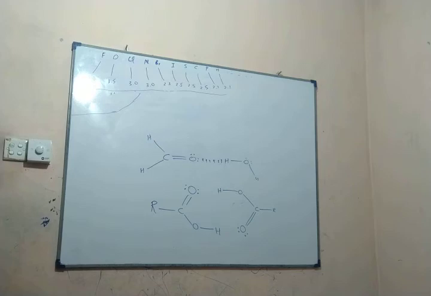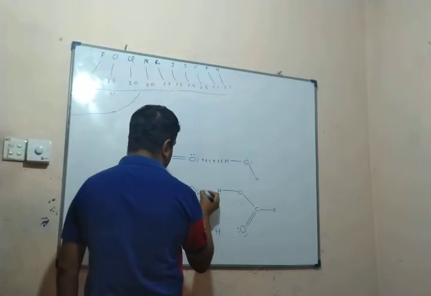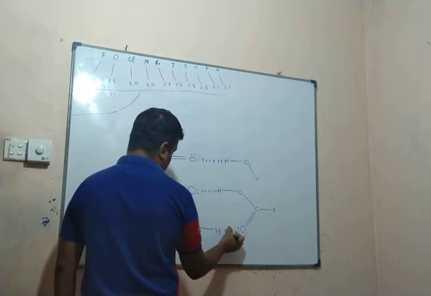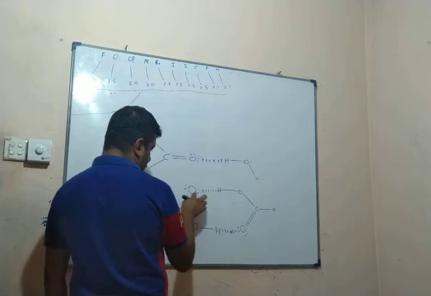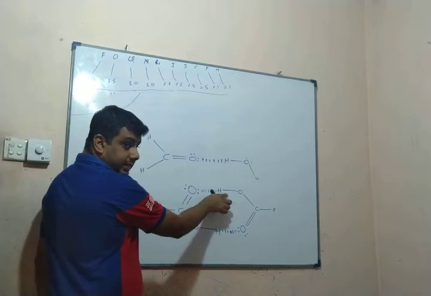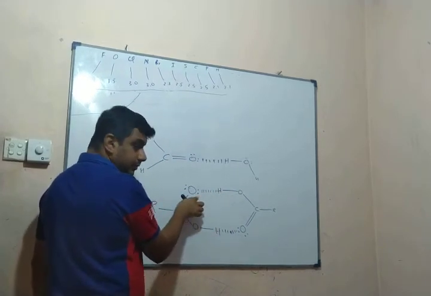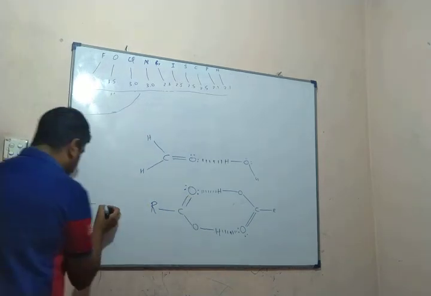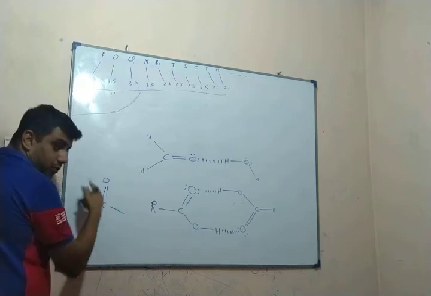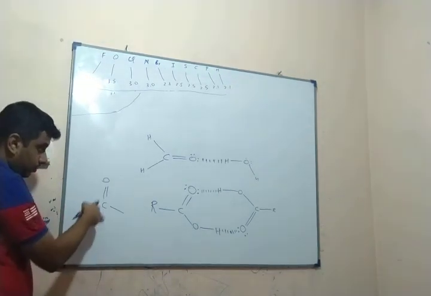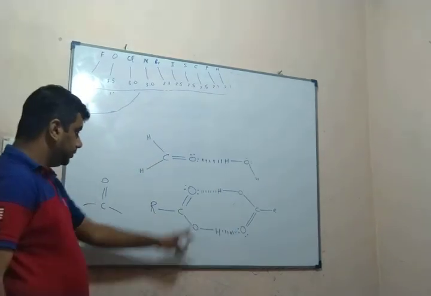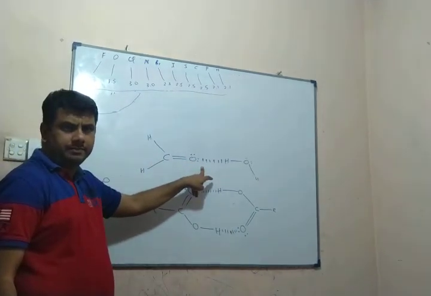In pure carboxylic acid, there's a hydrogen bond between the hydrogen in the OH group and the oxygen in this group. This group is called the carbonyl group, C double bond O. And this is the hydroxyl group. The hydrogen bond is formed usually.